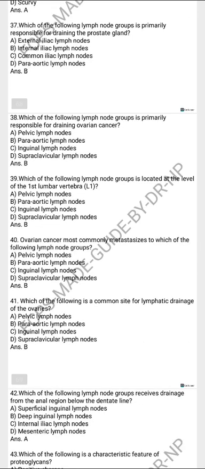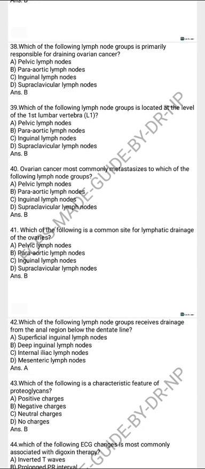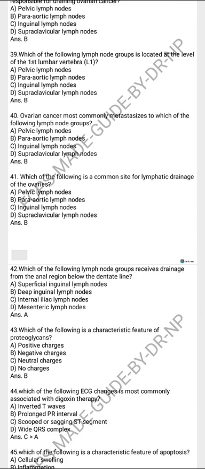The following lymph node group is located at the level of the first lumbar vertebra: the para-aortic lymph nodes. Ovarian cancer most commonly metastasizes to which of the following lymph node groups? Para-aortic lymph nodes. The following is the common site for drainage of the ovaries: the para-aortic lymph nodes. The following lymph nodes receive the drainage from the anal region below the dentate line: